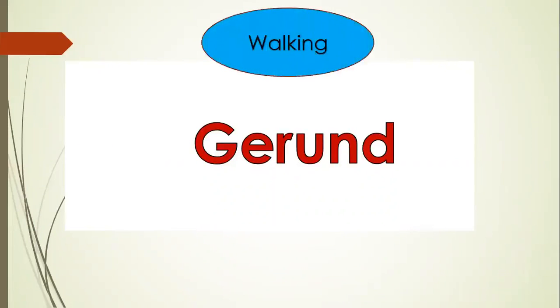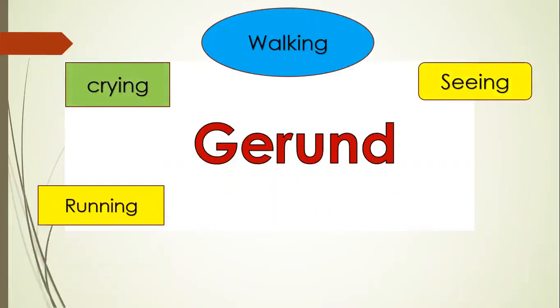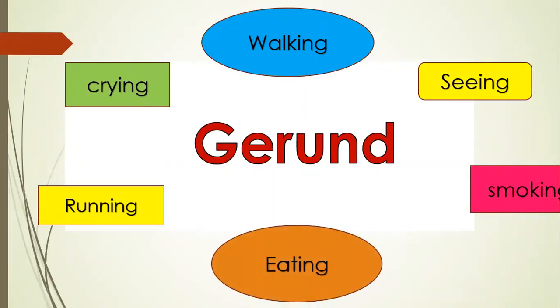Our today's lesson is gerund. Have a look at these words: walking, crying, seeing, running, smoking, eating. Apparently, all these words look like a verb. But when they are used as gerund in a sentence, they are not showing any action. They are used as nouns.